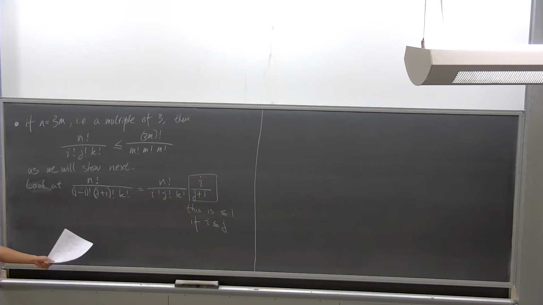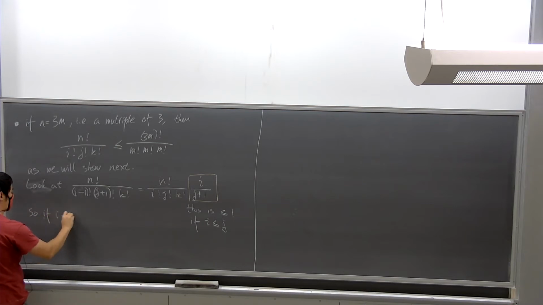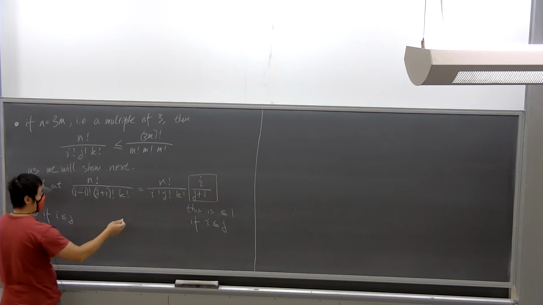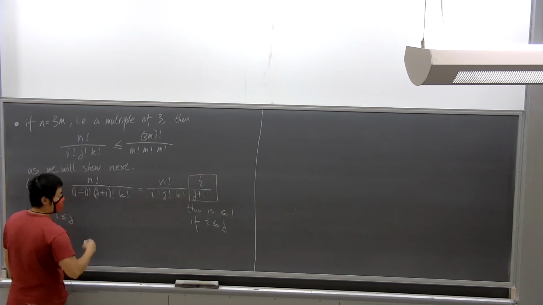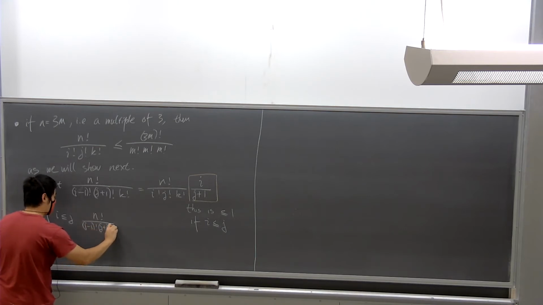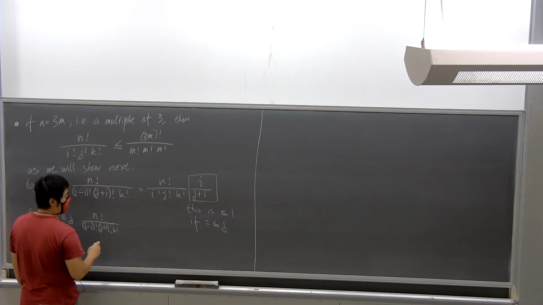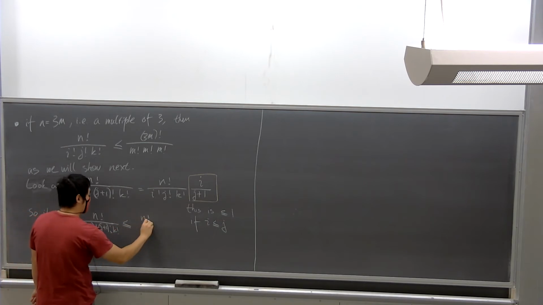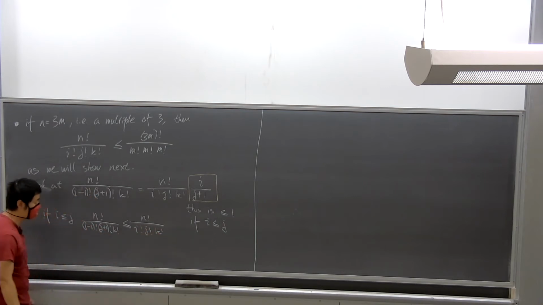So this inequality essentially shows that if i is less than or equal to j, then we have the following. This thing gets multiplied by something that is strictly less than 1. So we have n factorial over i minus 1 factorial, j plus 1 factorial, and k factorial, and this term will be smaller than or equal to n factorial over i factorial, j factorial, and k factorial. So this is true in general.